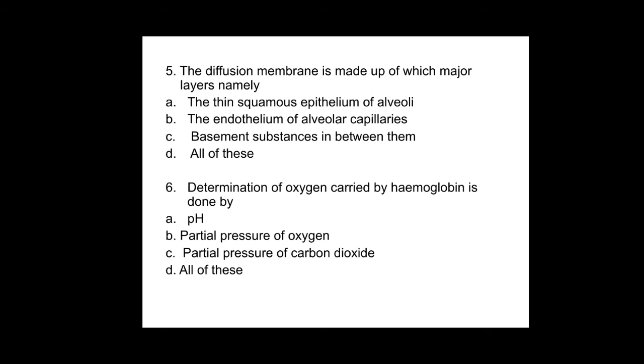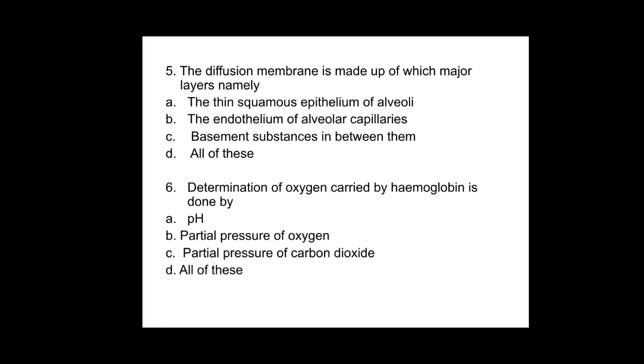Fifth one, the diffusion membrane is made up of which major layers, namely? Option A, thin squamous epithelium of alveoli. Option B, the endothelium of alveolar capillaries. Option C, basement substances in between them. Option D, all of these. So the fifth question, actually it is all of these, because the diffusion membrane is made up of the squamous epithelium of alveoli, endothelium of alveolar capillaries, and the basement substances in between them. So the answer is option D.